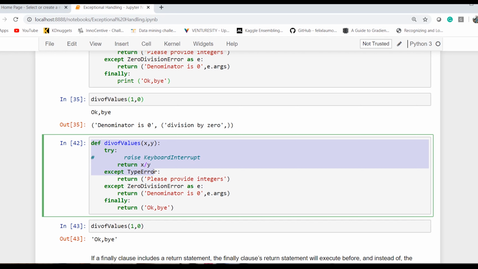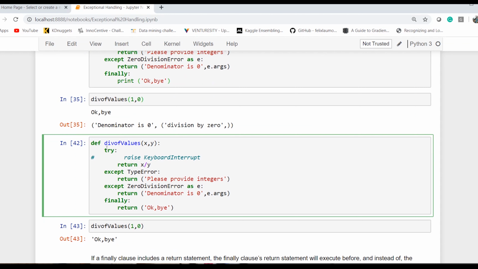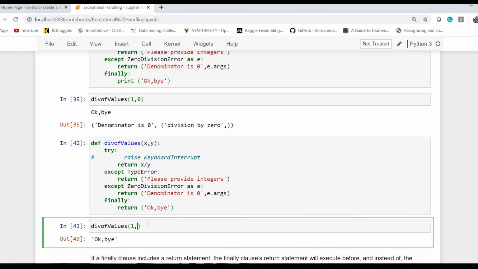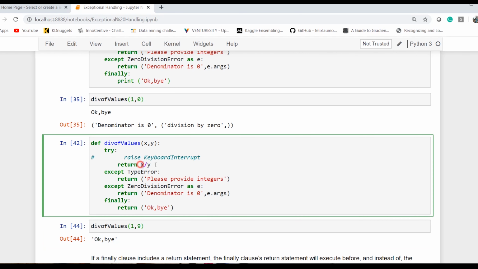Now I would ask you to think about this particular piece of code and imagine what would happen with this execution. So in my code I have try and then return x comma y, and then except zero division error, and then finally. Now in this particular point of time, what would happen? What would be the output? Let's say I divide by 9. It's a fair division statement. Now if I execute it, still it has returned me okay bye instead of returning me the actual value.